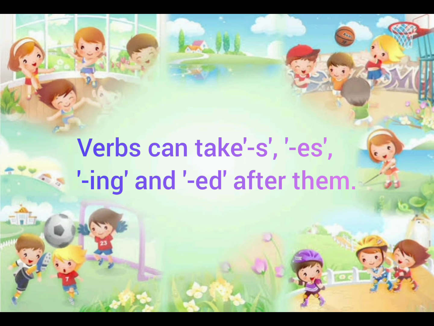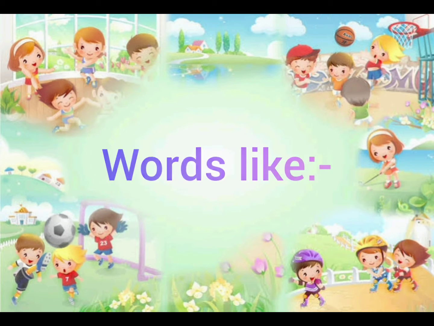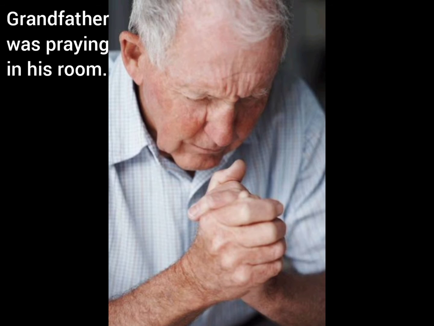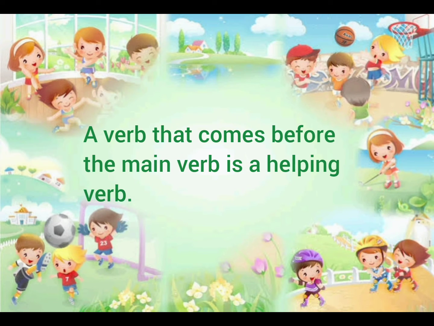Verbs can take s, es, ing and ed after them. Words like is, am, are, was, were, do, did, has, have, etc. can be used before verbs and they are called helping verbs. For example, grandfather was praying in his room. Here praying is the main verb and was is the helping verb. So a verb that comes before the main verb is a helping verb.